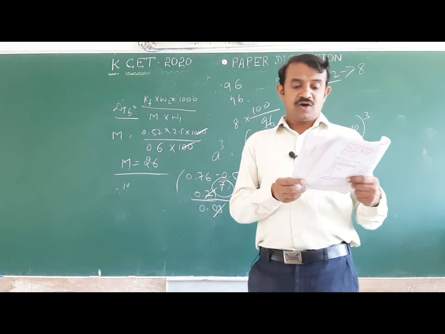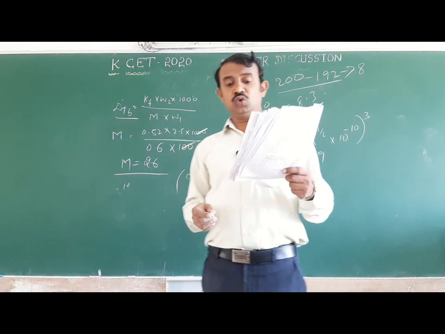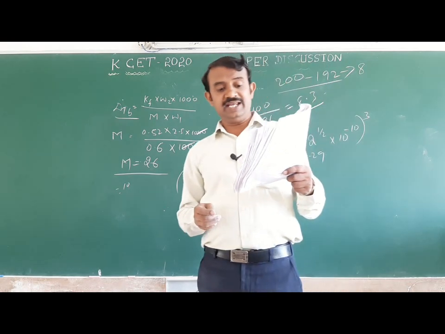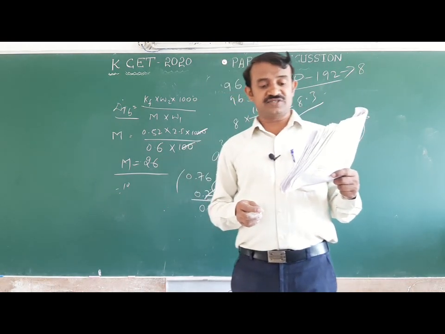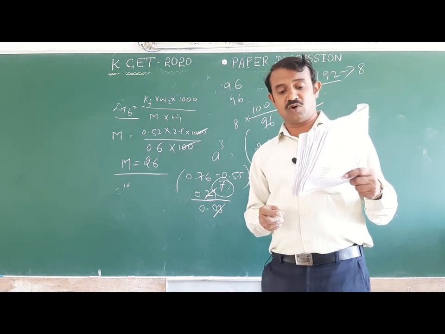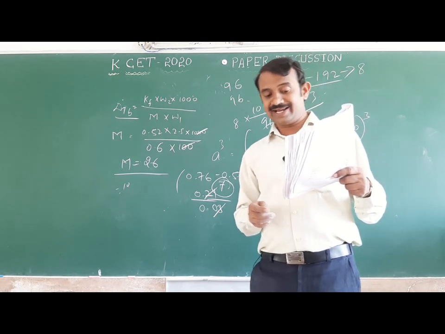Okay, next one. For the elementary reaction 2A + 3B → 4C + D, the rate of appearance of C at time T is 2.8 into 10 to the power of minus 3 moles per liter per second.